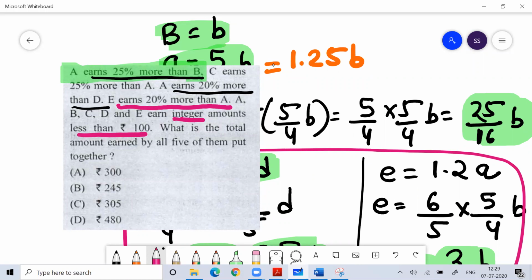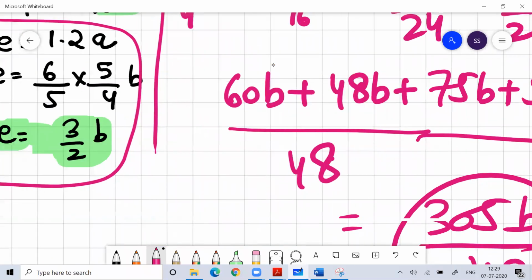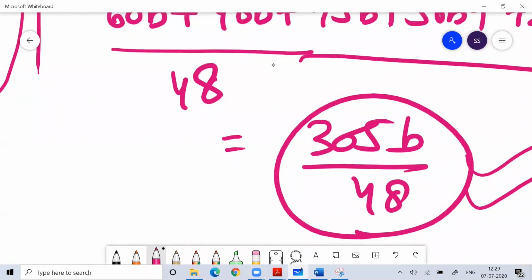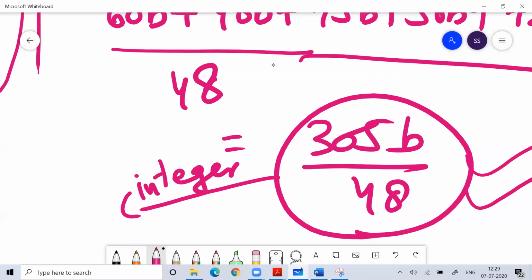So what is the total amount they put together? What is the sum? The sum is 305 by 48 B. So you should understand that this should be an integer. How is this an integer? This is an integer because B is 48. Then only this can be an integer.